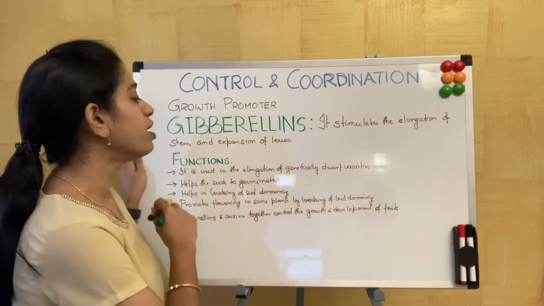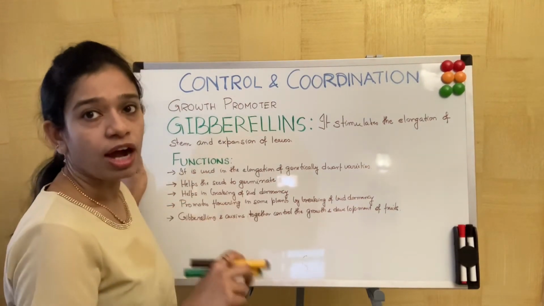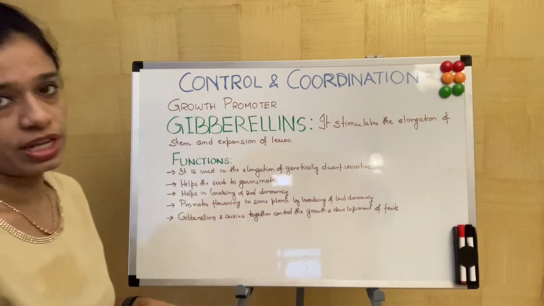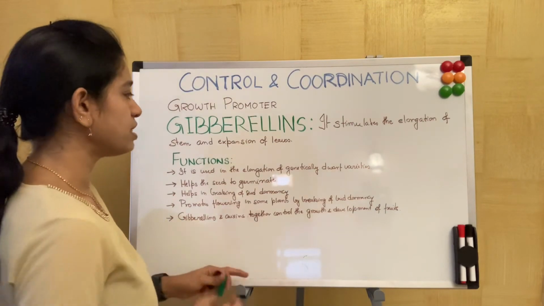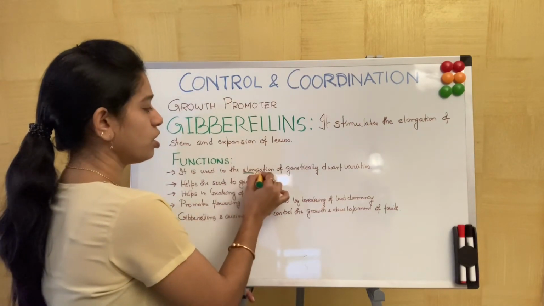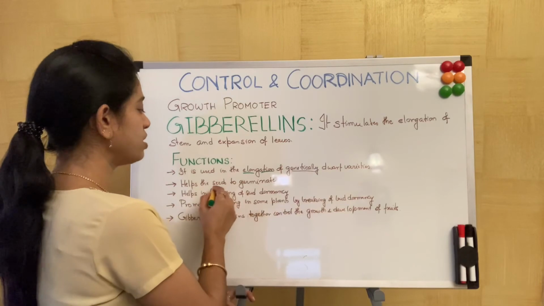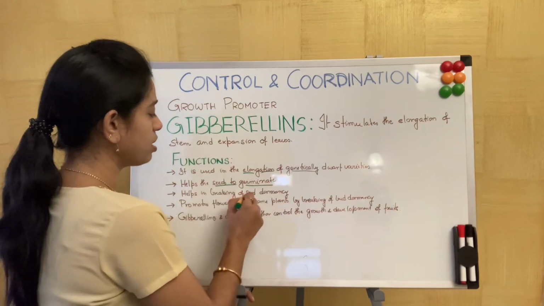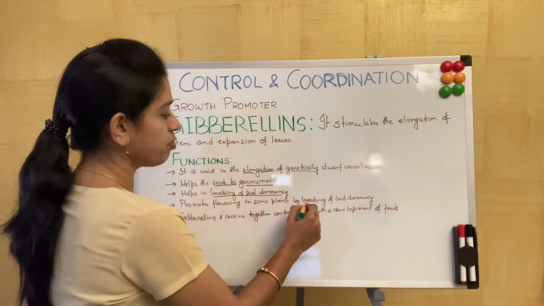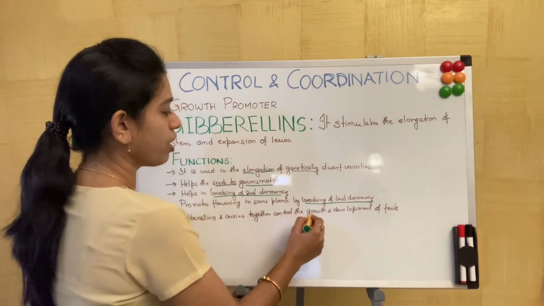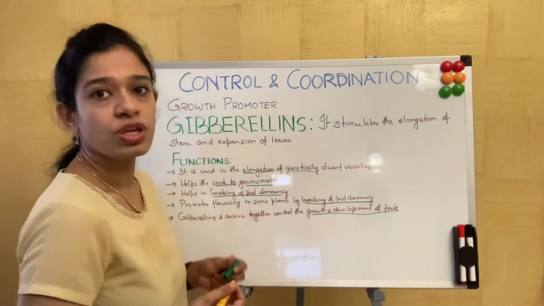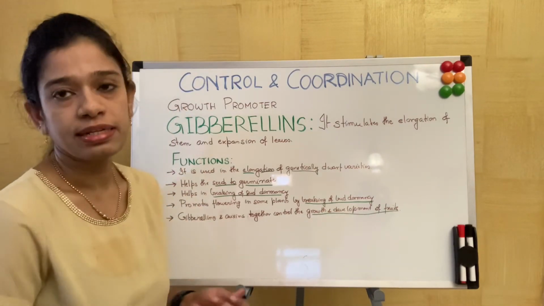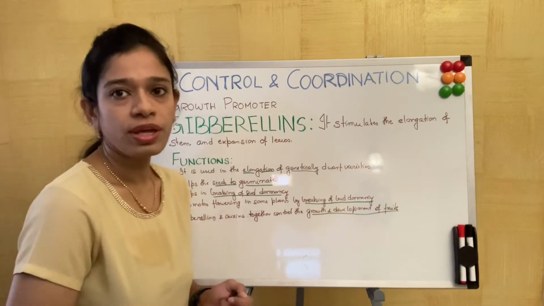If you do not know the functions by heart, line by line, you can just remember the keywords for each function. So what is it? That is elongation of genetically dwarf plants, seeds to germinate, breaking of seed dormancy, breaking of bud dormancy, and growth and development of fruits. So this will be enough. If you remember this, then you can formulate your own sentences and write the functions. Okay.